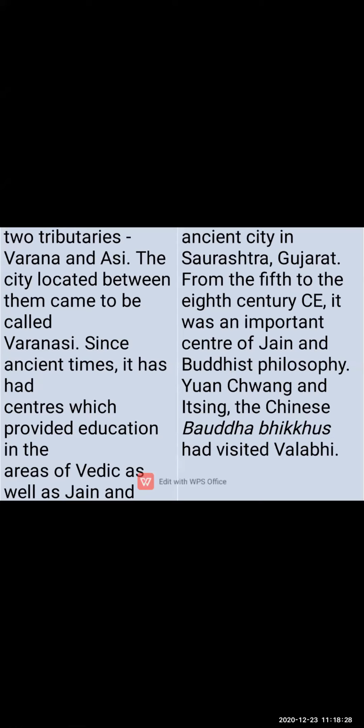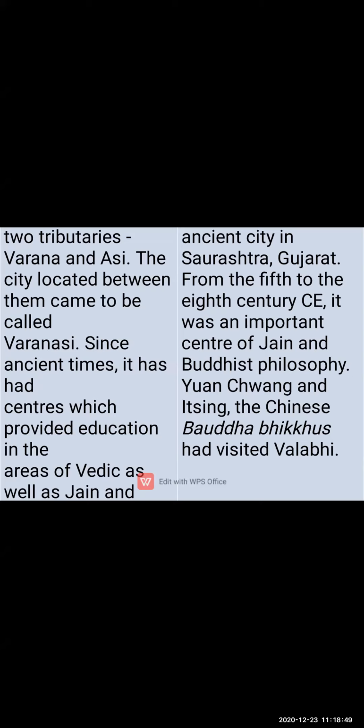Then our next university is the Varanasi University. Why did this city get the name Varanasi? The name consists of the names of two tributaries, Varna and Asi. These are tributaries of the river Ganga.